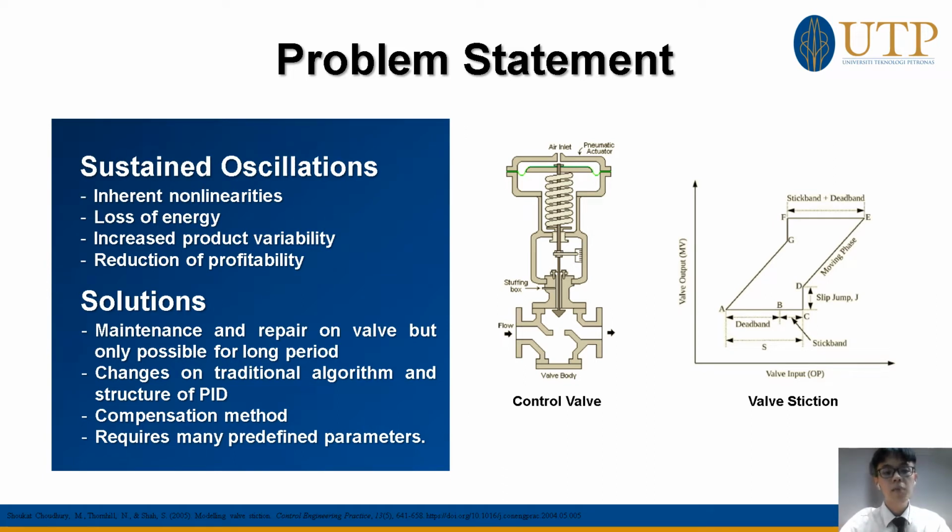There are some proposed solutions in order to solve the valve stiction issues. The best solution is to run maintenance and repair on the valve, but it is only possible for a long period. Hence, changes to the traditional algorithm and structures of PID, or compensation methods, have been introduced to reduce the occurrence of stiction until the next maintenance. However, the current compensation methods require many predefined parameters in the settings before the operations. Therefore, it comes to our objective today.